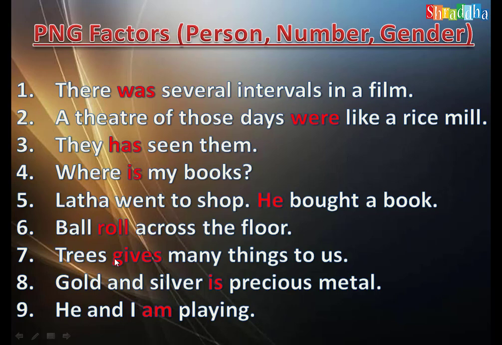Ball is the singular form, third person singular, and the verb also should be in the third person singular. Ball rolls across the floor, third person singular. It always takes s or es to the main verb. So, the ball rolls across the floor.